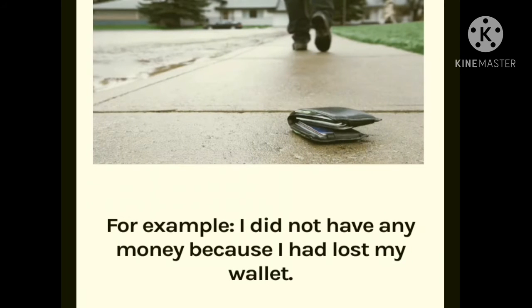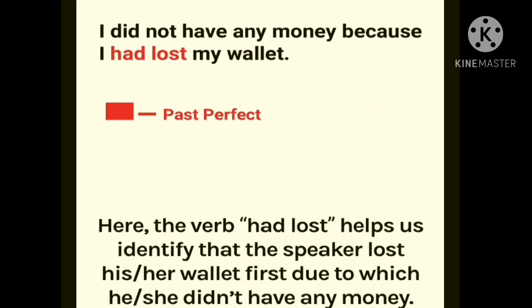For example, I did not have any money because I had lost my wallet. In that sentence, had lost my wallet shows the past perfect tense. What is the formula of past perfect tense? Subject plus had plus V3 plus object. Here I is the subject, had shows the past perfect tense and is a helping verb, lost is V3, and my wallet is the object.